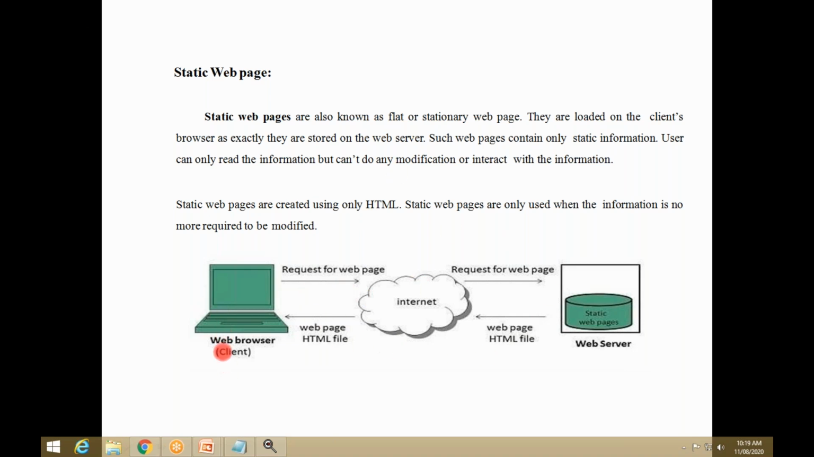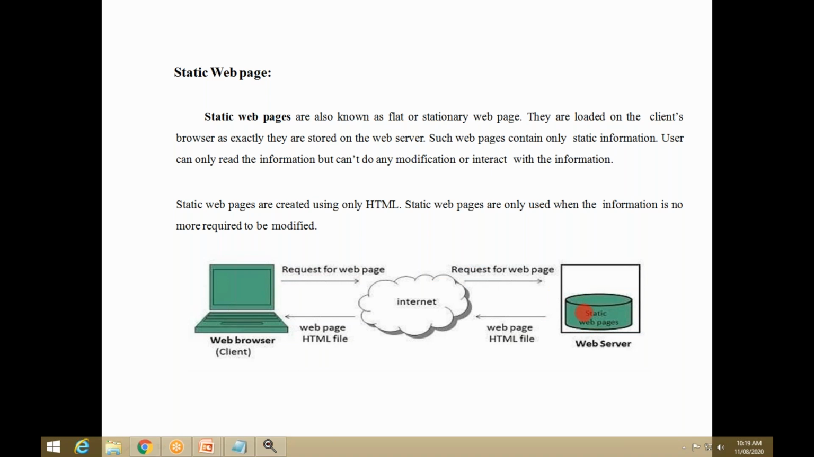Here the web browser makes a request for the web page. Say you already created a web page, and after 10 years you want to view that web page. So what you have to do is, using the client browser, request the web page via the internet, and that is sent to the web server. In the web server there are two parts: static web pages and dynamic web pages. Static web pages are stored in static web page servers, and dynamic web pages in dynamic web page servers. So you are requesting only a static web page.